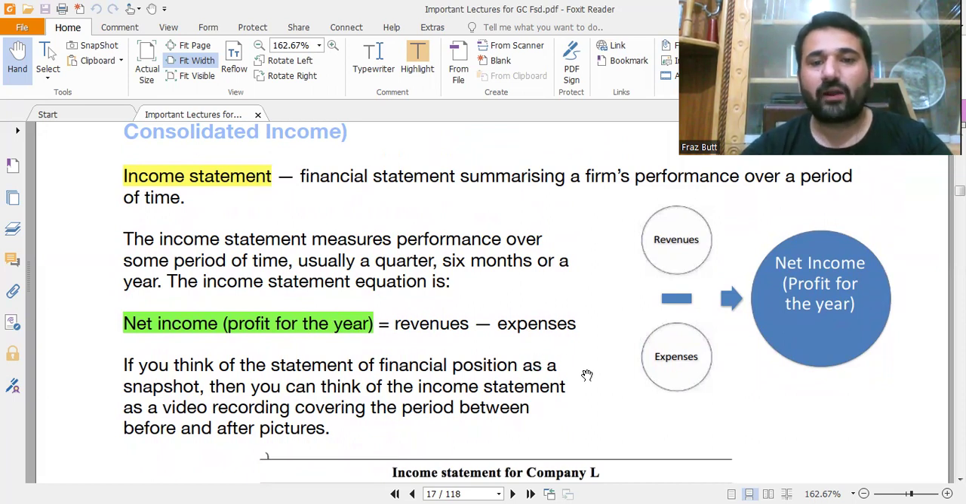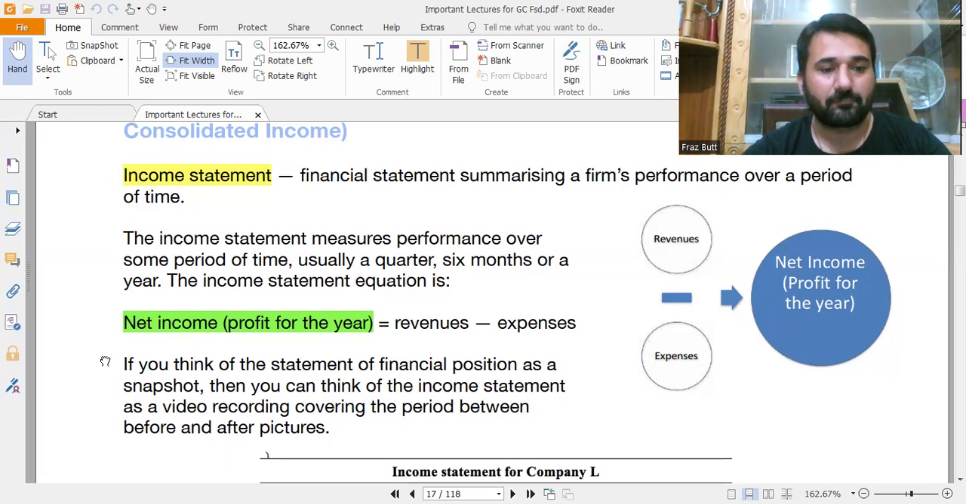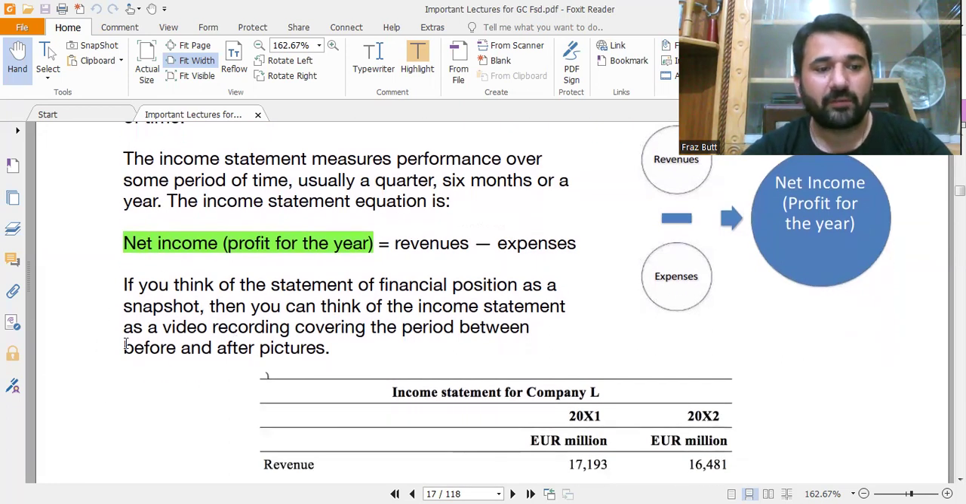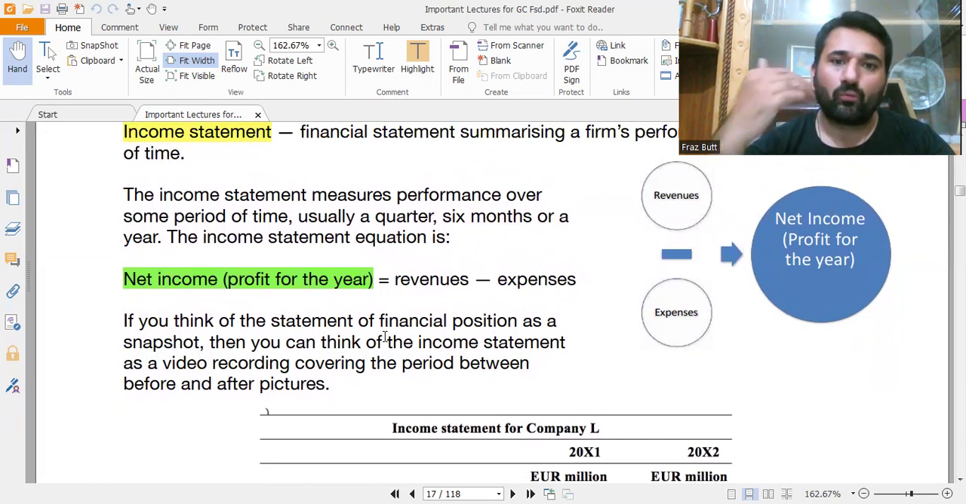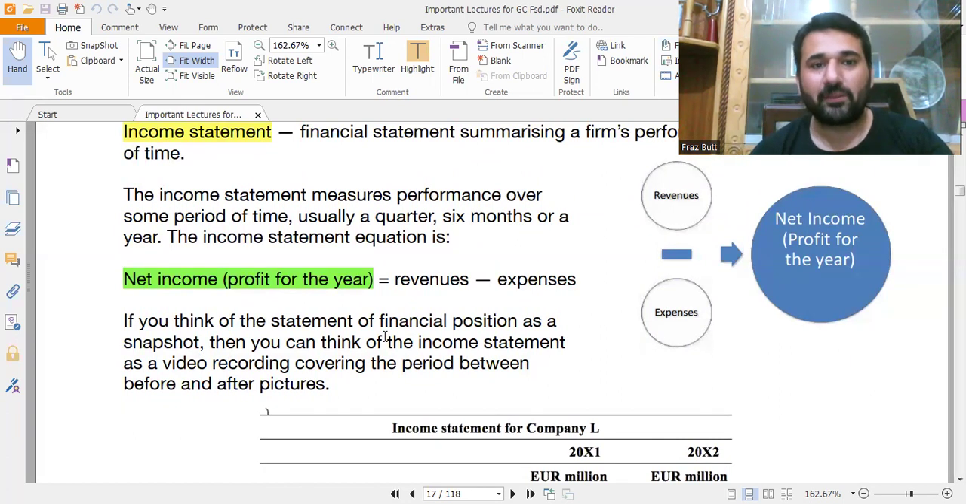Revenue, what is revenue? For example, you are selling a product. When you sell the product, you earn something, and what you are earning is actually your revenue. That is also called your income. If you think of the statement of financial position as a snapshot, then you can think of the income statement as a video recording covering the period between the before and after pictures. It simply means that you have subtracted all your expenses from your revenues, and you are getting a clear picture of profit.